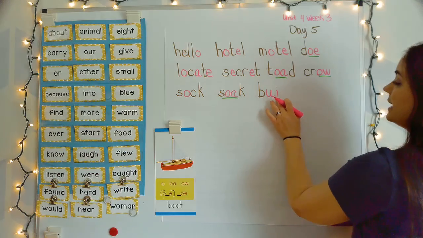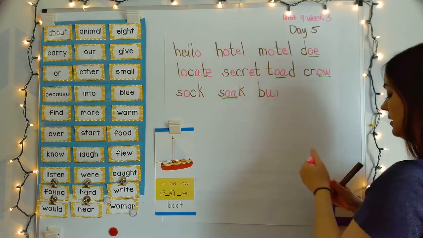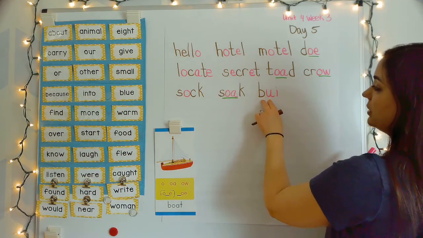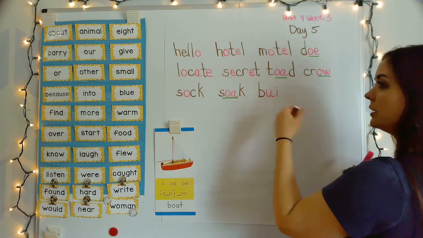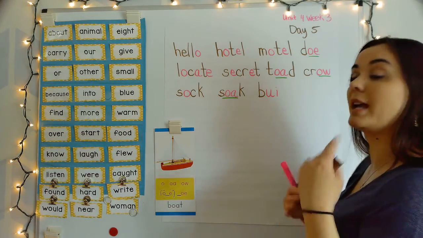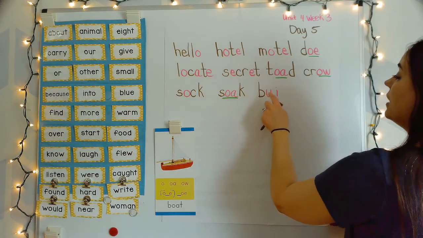So b, I. These two are kind of working together to say that. B, I. Or the BU, b. And then we'll learn next week that I can say, I by itself can also say I, similar to the way O could, or A, or E. So b, I.